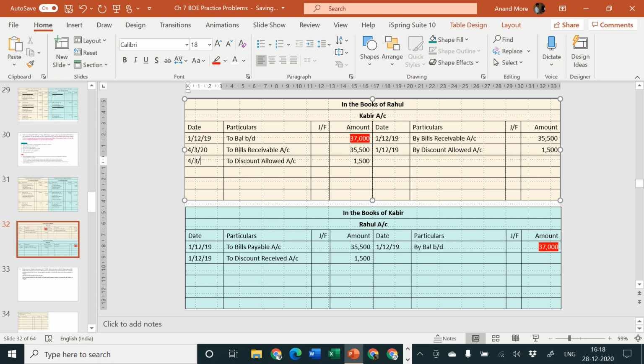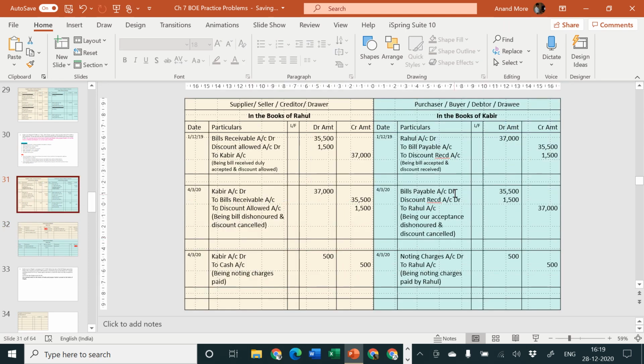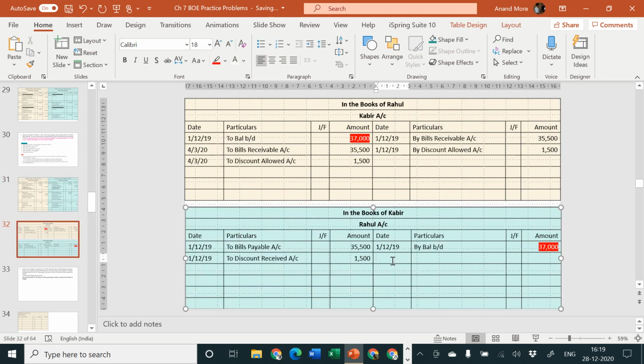Date is 4th of March 20, and here also the entry is exactly reverse. Bills payable account debit, discount received account debit to Rahul account. So Rahul account should be credited. Come to the credit side of Rahul account. Here we'll write 4th of March 20, by bills payable account and by discount received account. Amount is rupees 35,500 and 1,500. I hope you have understood the things properly. Okay.